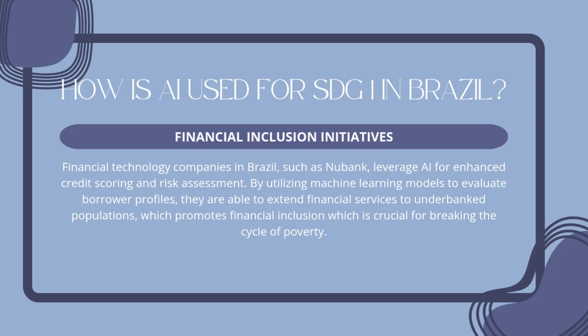How is AI used for Sustainable Development Goal 1 in Brazil? Financial inclusion initiatives. Financial technology companies in Brazil, such as Nubank, leverage AI for enhanced credit scoring and risk assessment. By utilizing machine learning models to evaluate borrower profiles, they are able to extend financial services to underbanked populations, which promotes financial inclusion, which is crucial for breaking the cycle of poverty.